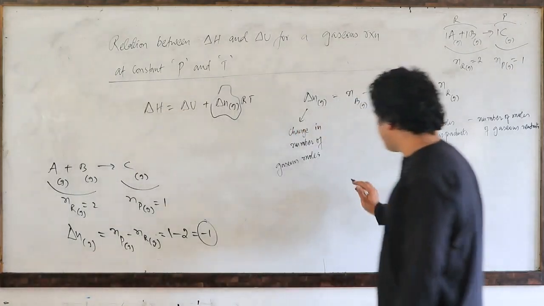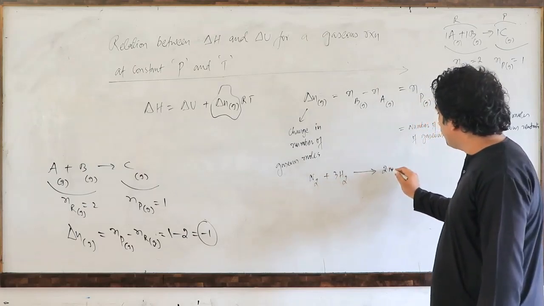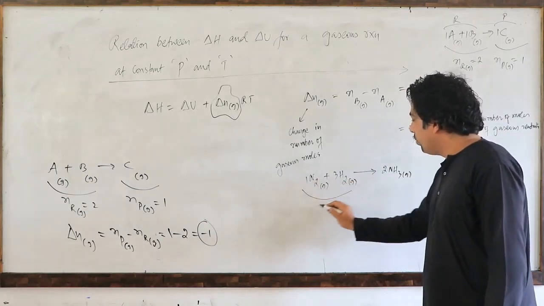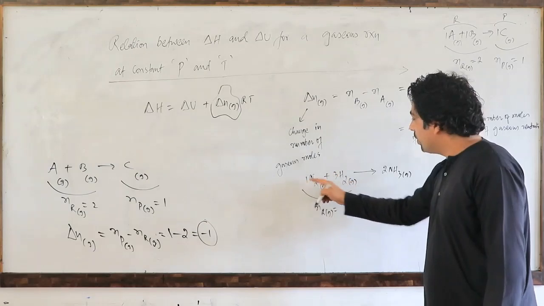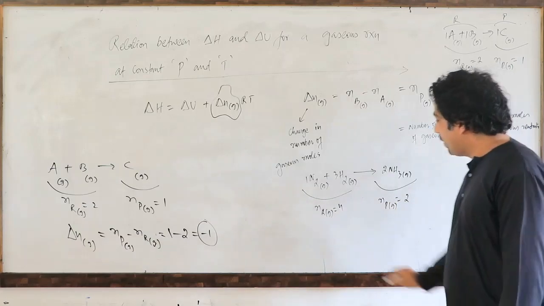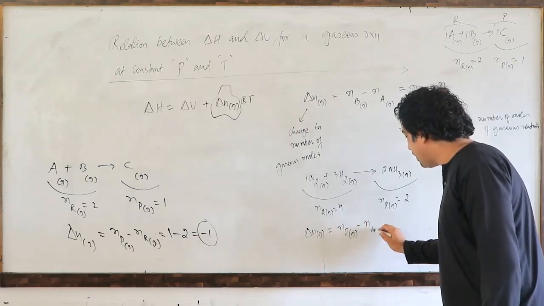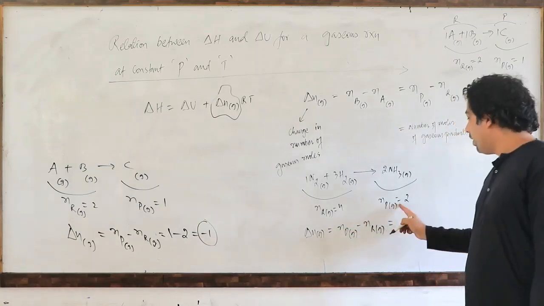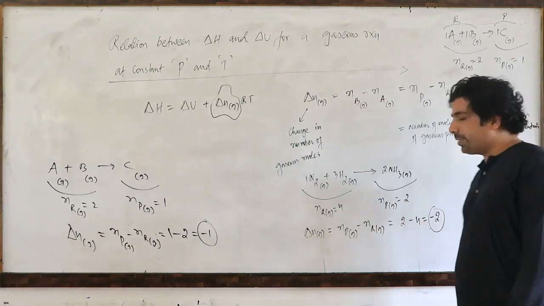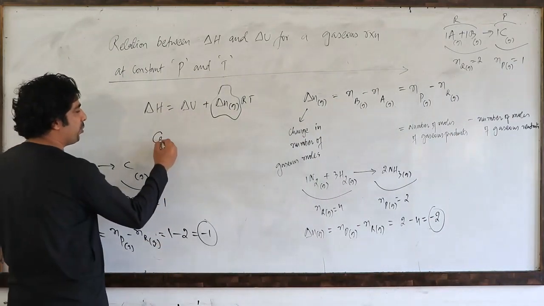Let's talk about another one. Suppose I have the reaction N2 plus 3 H2 gives me 2 NH3, all gaseous. How many moles of gaseous reactants are here? 3 plus 1 is 4. And how many moles of gaseous products? That is 2. So tell me, what is delta n gaseous here? It is Np in the gaseous state minus Nr in the gaseous state: 2 moles minus 4 moles. So delta n will be minus 2. Now if I give you one more reaction, my dear friends, have a look. I will take one more reaction.